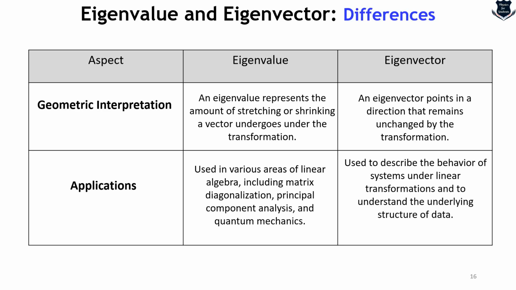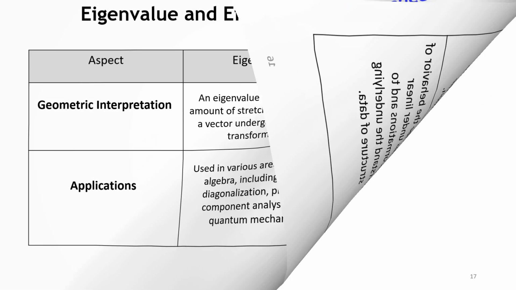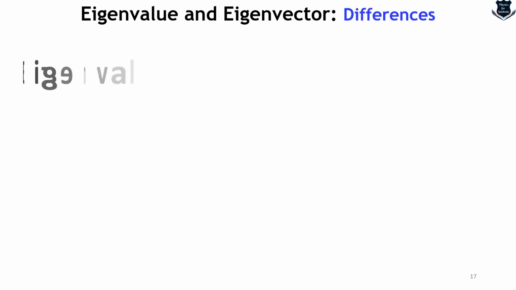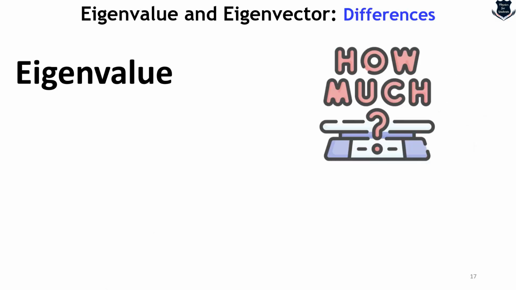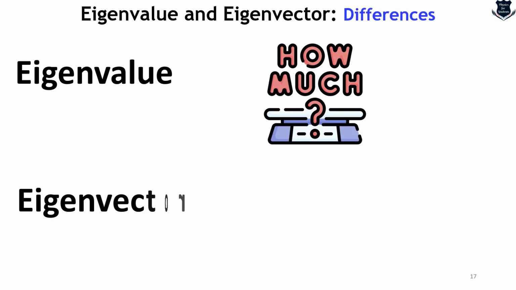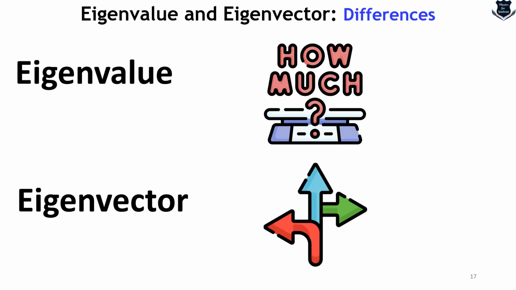And eigenvectors are used to describe the behavior of a system under linear transformation and to understand the underlying data. So from all these differences and relationships, finally it boils down to this point: eigenvalue is a kind of how-much factor, and eigenvector is a kind of direction part, grossly speaking.